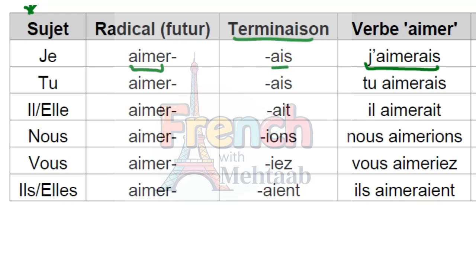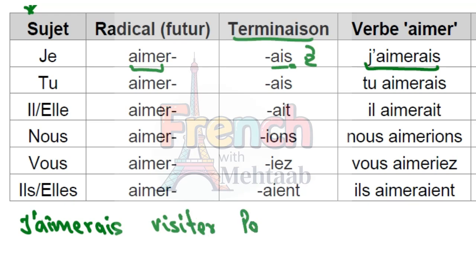J'aimerais. It's pronounced with AI as A, and the S at the end is silent, so it would be j'aimerais. For instance, you can make the sentence: j'aimerais visiter Paris. I would like to visit Paris.